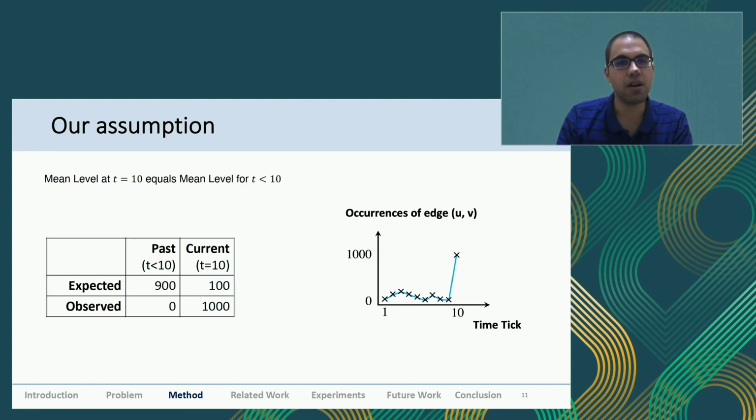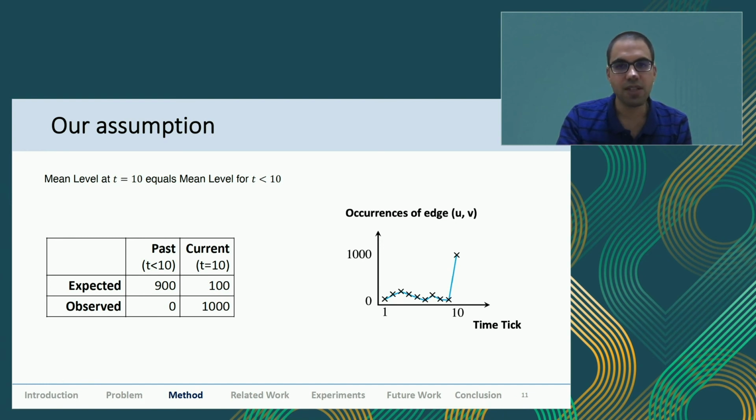So we make a weaker assumption where the mean level of the past is the same as the mean level of the current time. Suppose you had 1,000 edges and 10 time instants. We just divide it in the normal ratio 9:1, which is 900 to 100. So our past is 900 edges and our current is 100 edges. That is our expected value. And we observe 0 and 1,000. So we can easily see that something like this is an anomaly.